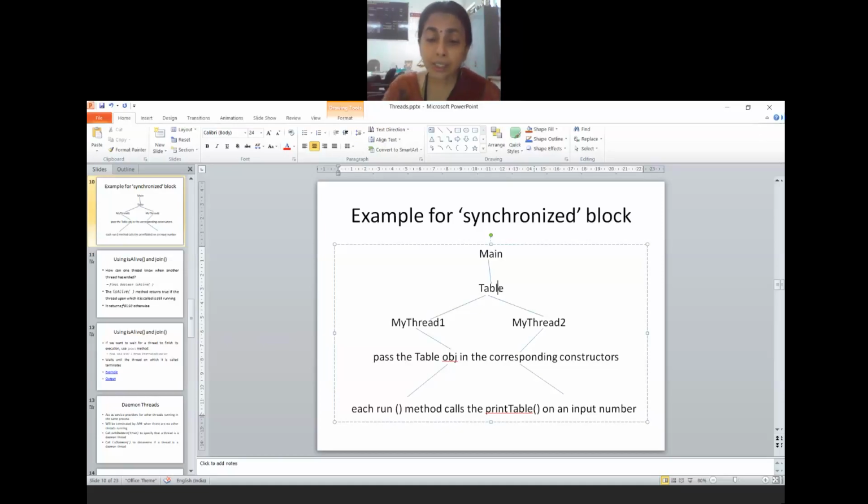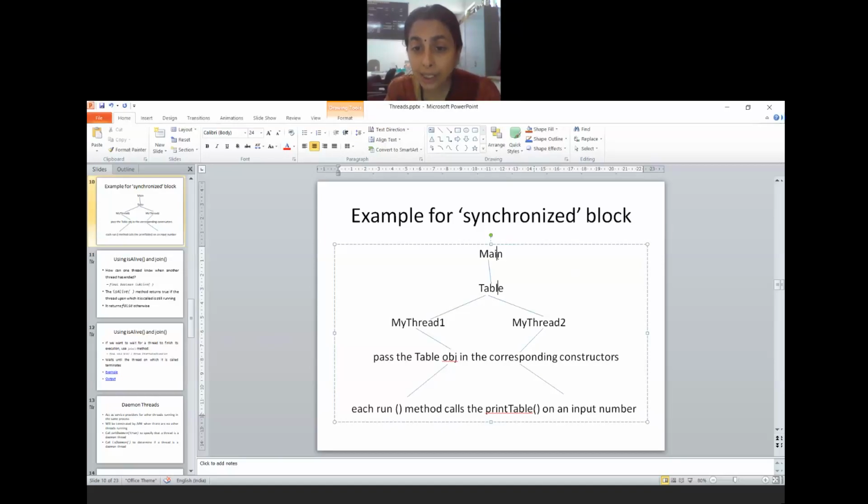Start method in turn goes into the thread class and goes into the run method. Run method has to bother about calling whichever method it wants. What is the method available? Where is it available? In some other class. So with reference to that class, it has to call the relevant method whenever it is required.